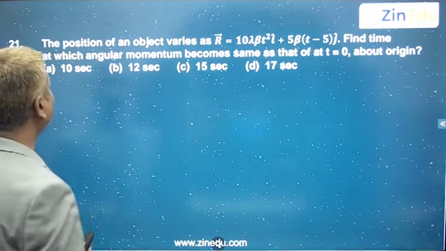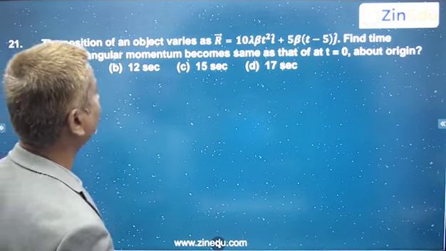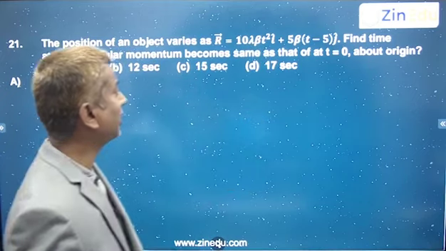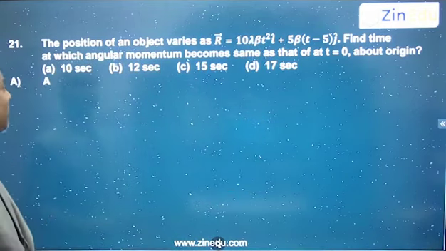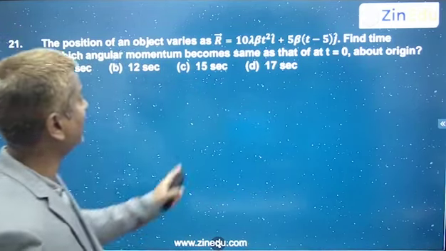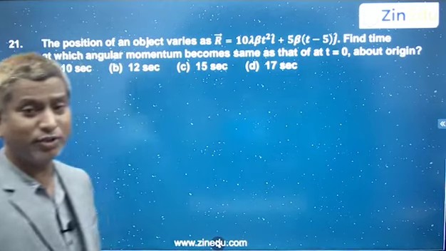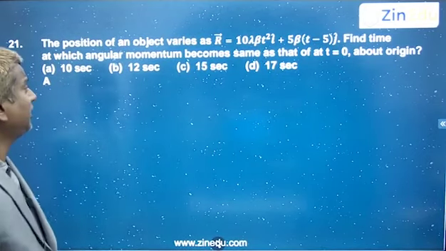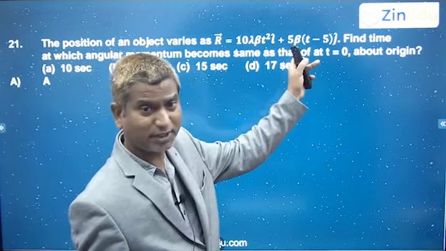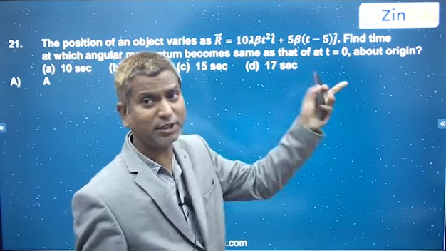Next, the position of an object varies as r bar is equal to 10 lambda beta t square i cap plus (5 beta t minus 5) j cap. Find the time at which the angular momentum becomes the same as that at t equal to 0 about the origin. See, this is a position vector which is varying with respect to time, which means the object is moving.